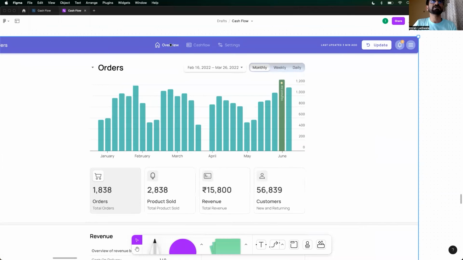Here is your navigation. There's overview, cash flow, and settings, right? The settings section is still something I have to make. I've also added this update button over here because let's say we have been speaking for the last 1 hour, 15 minutes or 12 minutes now, and let's say an order came in and I would want to plot that. Simply click on this update button and it would plot that update, right?